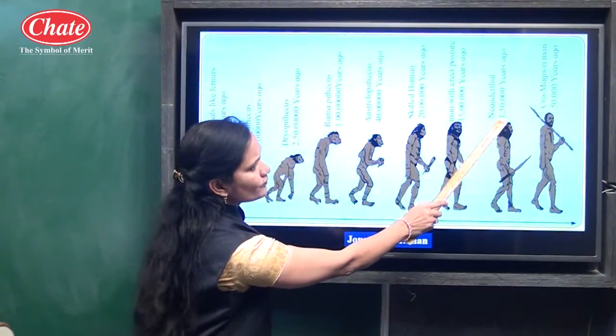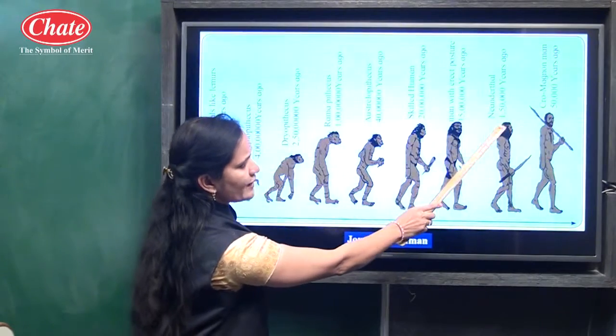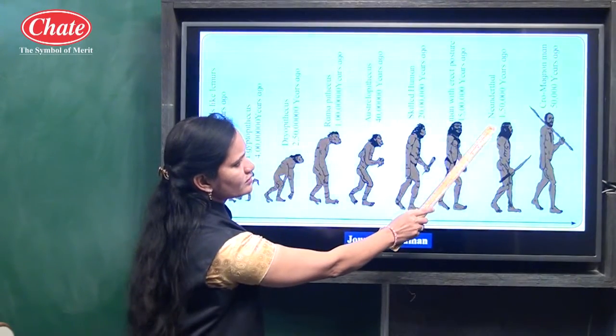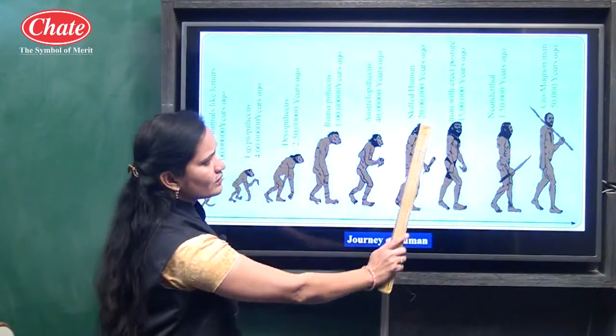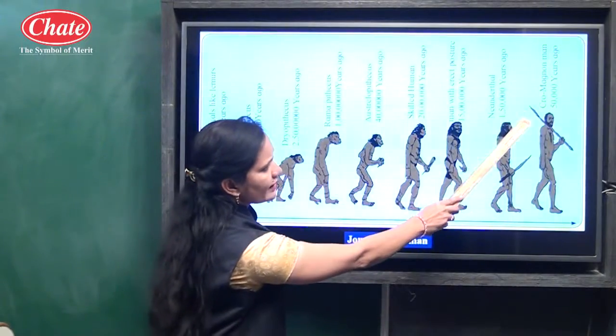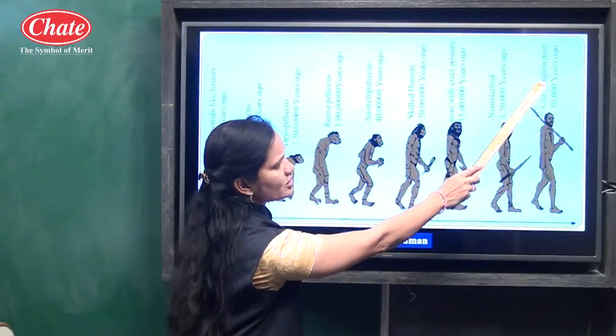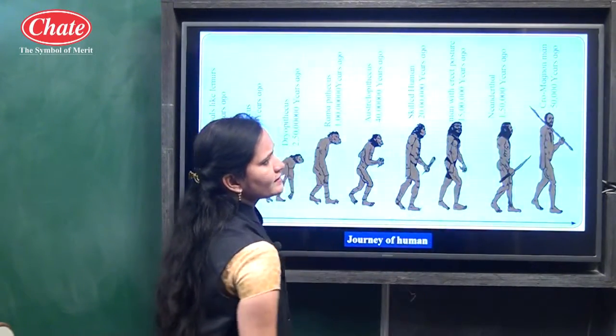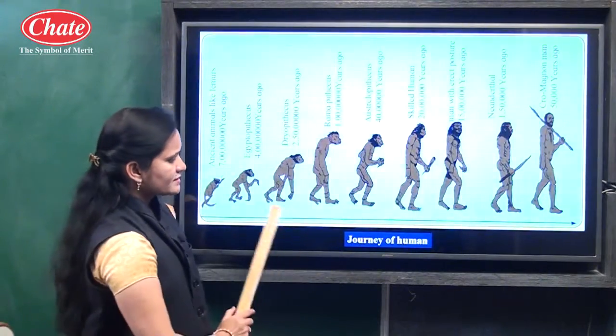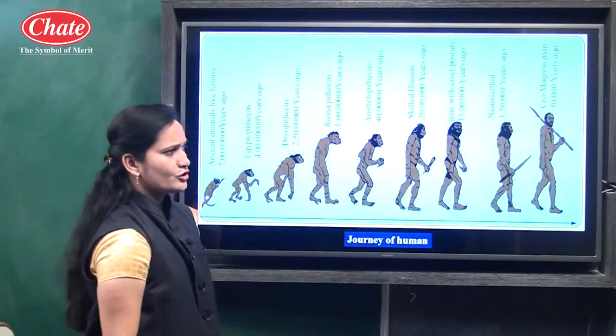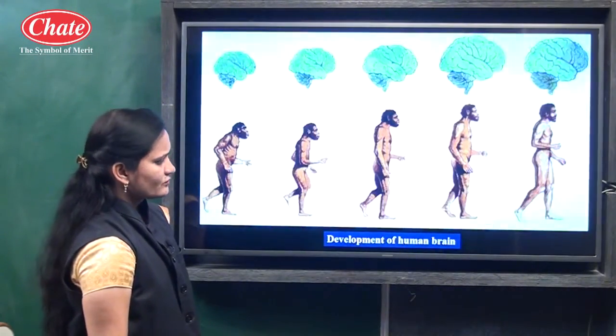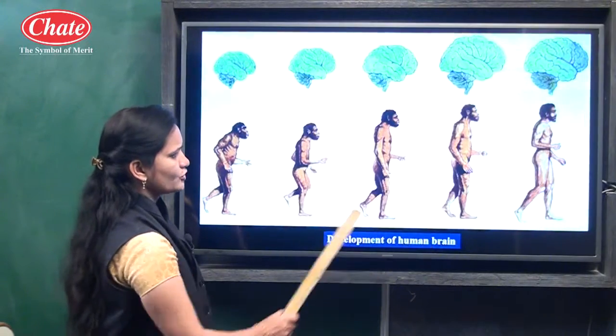After that, 1,50,000 years ago, Neanderthal evolved, which is known as the wise man, and at last you can see here 50,000 years ago, Cro-Magnon man evolved. This is about the journey of human. After that, we will see the development of human brain.